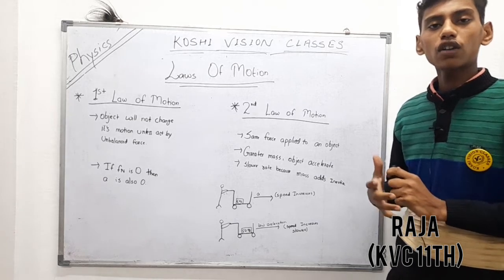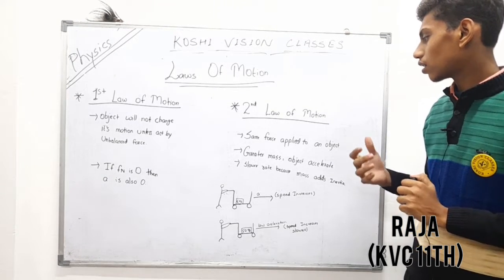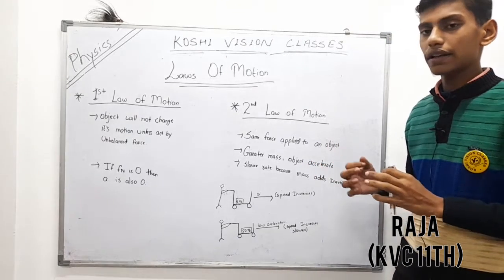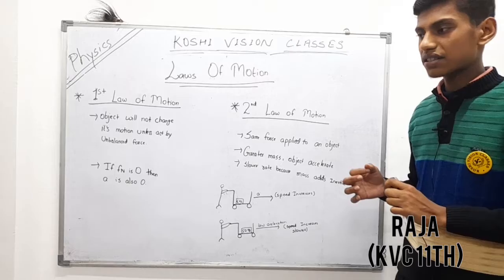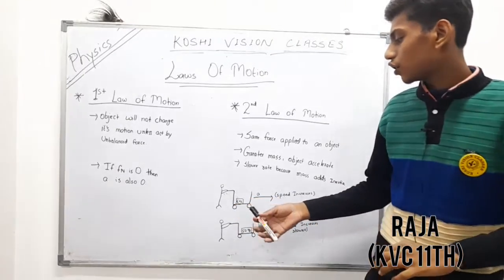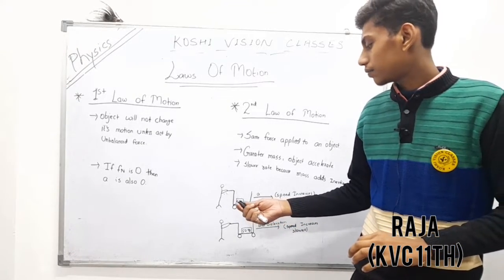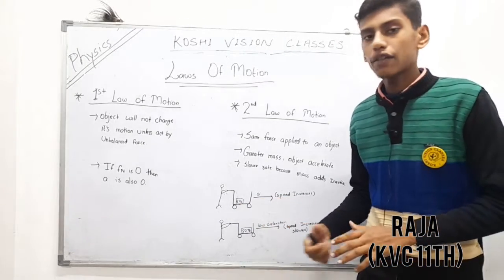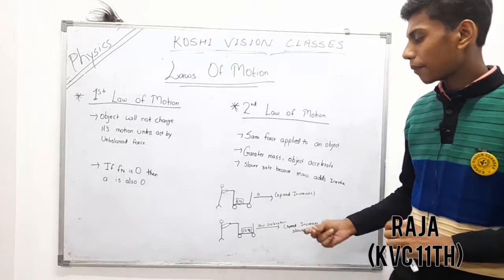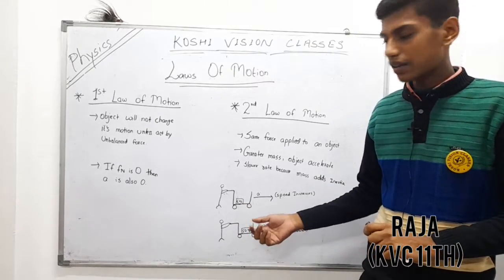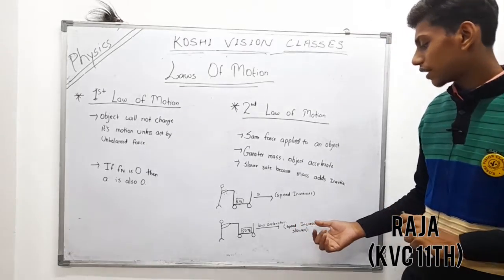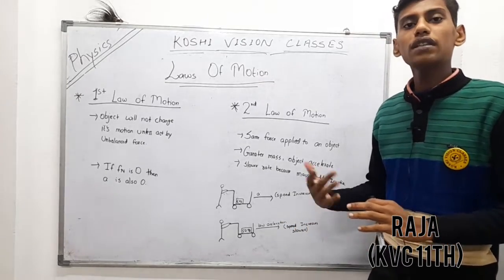Now we will talk about the second law of motion. It says that if the same force is applied to an object with greater mass, the object accelerates at a slower rate, because mass adds inertia, and inertia is resistance to change. Let's take a human moving a trolley that has 5 kg mass. It will accelerate and its speed will increase. But in a similar situation, with the same force on a trolley of 50 kg, it has lower acceleration and the speed increases at a slower rate.